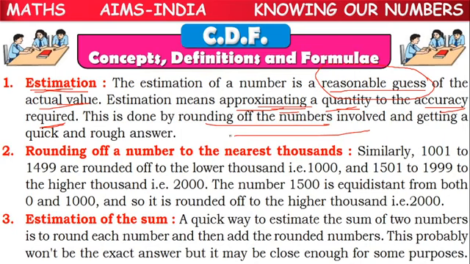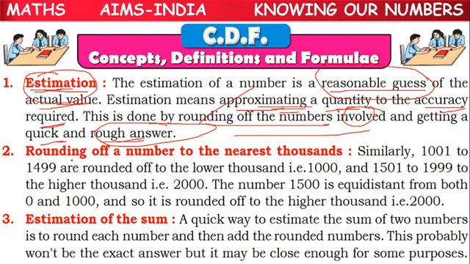Whatever numbers are involved, by rounding them off we can do the estimation and get a quick or rough answer. It's not exactly the correct answer, but approximately it will be equal to the original value. That's why it is called estimation.